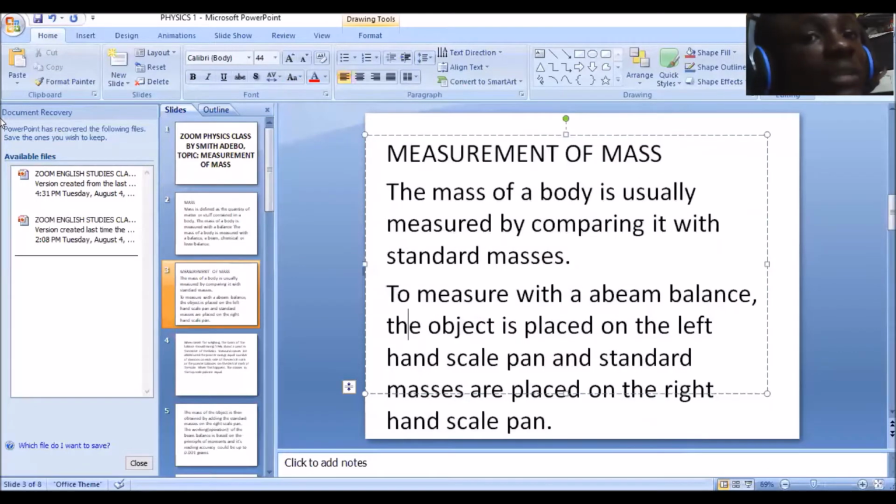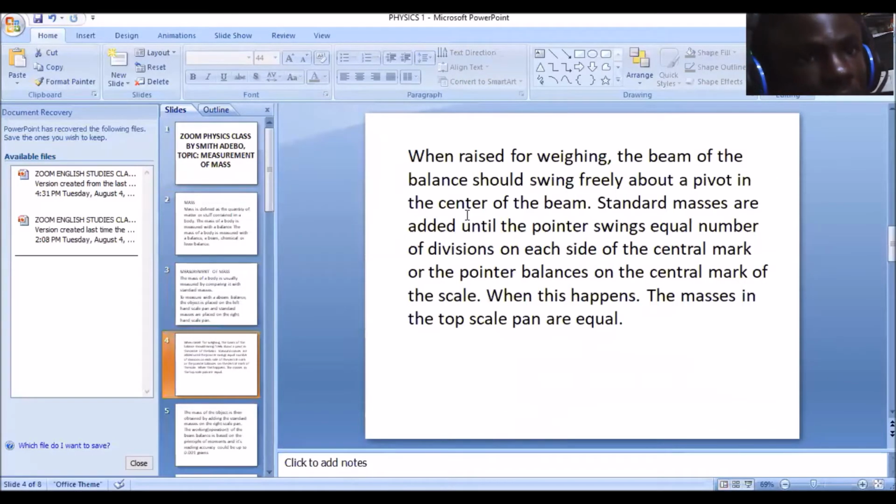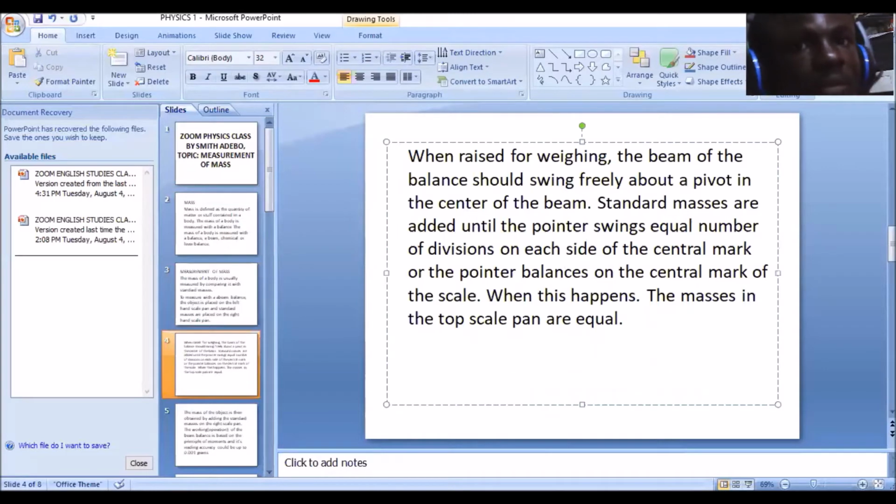Now, to measure with a beam balance, the object is placed on the left-hand scale pan and standard masses are placed on the right-hand scale pan. When a beam balance is being used, the object will be placed on the left-hand side, then the standard masses will be placed on the right-hand side. By comparing these two masses, you'll be able to ascertain the mass of the substance you are measuring.